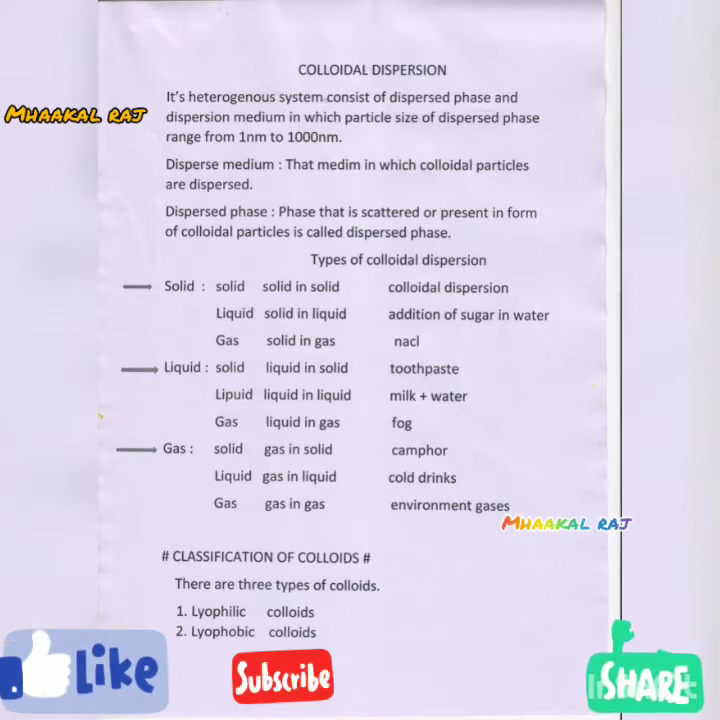Now we will discuss classification of colloids. There are three types of colloids: lyophilic colloids, lyophobic colloids, and association colloids. Lyophilic colloids: lyo means liquid and philic means loving. So we can define it as when the dispersed phase and dispersed medium both interact with each other, then it is called lyophilic colloids.